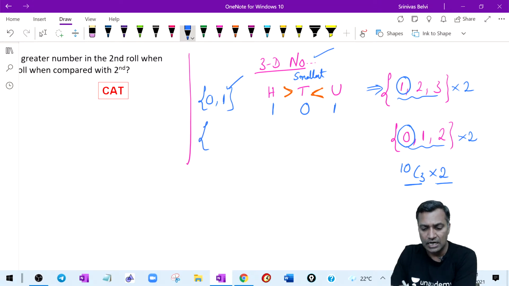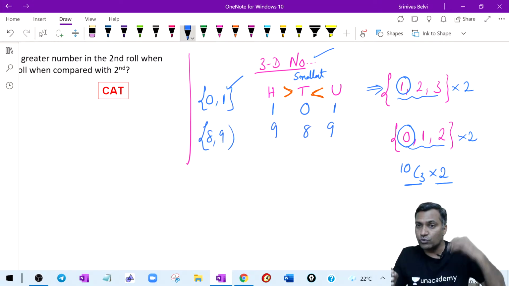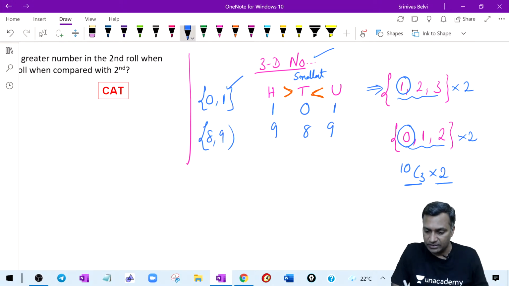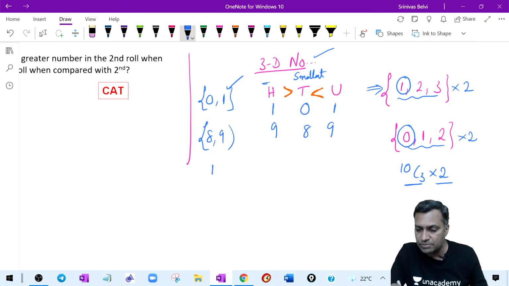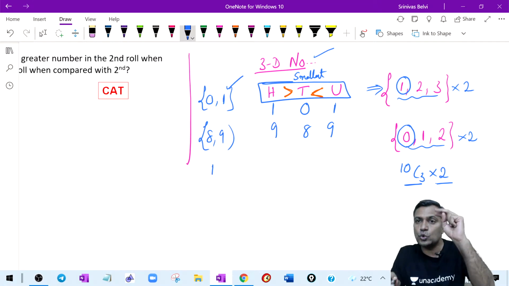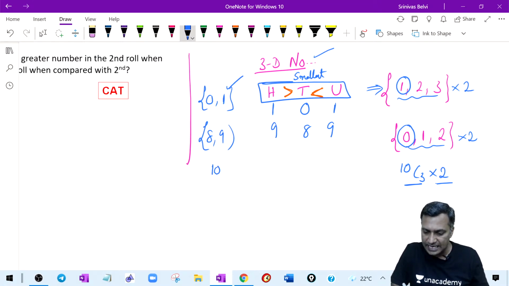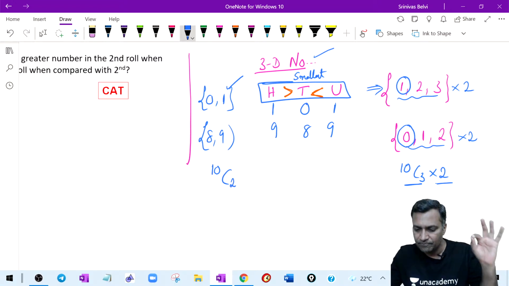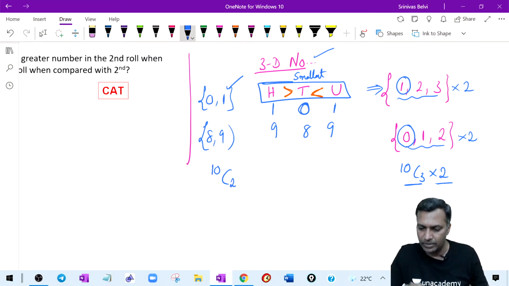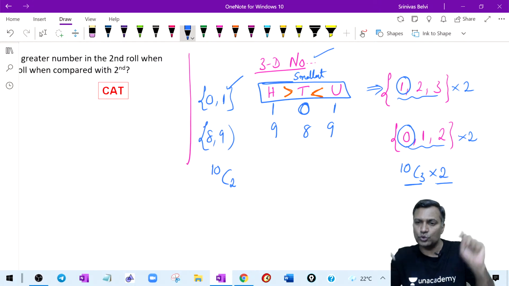She said that, okay, sir, take 8 and 9. No problem. I will write 8 here and I will repeat the 9. Which means what you are trying to say now is, hey, another way, the second part is, I can deal with this particular condition with 2 distinct digits. Just with 2 distinct digits I can deal. Okay, which implies 10C2, I select 2 digits. The smaller of them I will write in between, and the larger of the 2 I'll repeat.